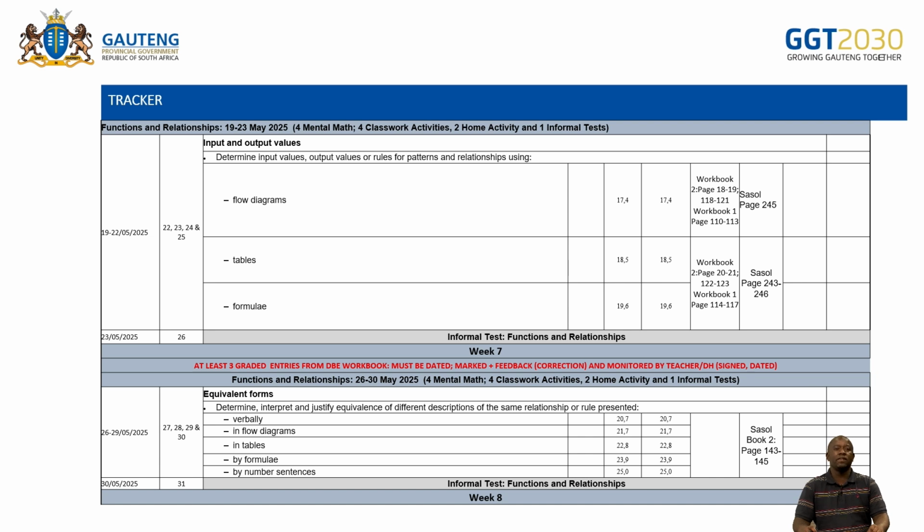Then from the 26th until the 29th, we will be doing the equivalent forms. There are also 4 lessons again. Then we'll have a test. Remember, the tracker is trying to help us when we are planning so that we manage time effectively. So it will be for your own good that you refer to the tracker so that you plan effectively.